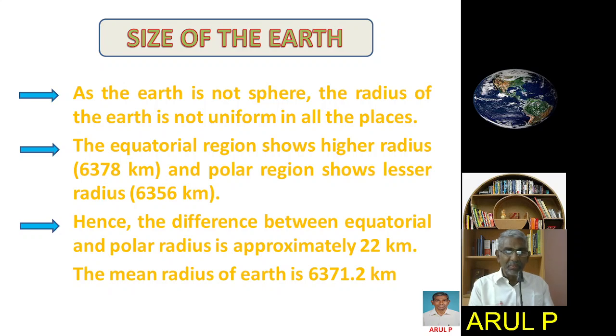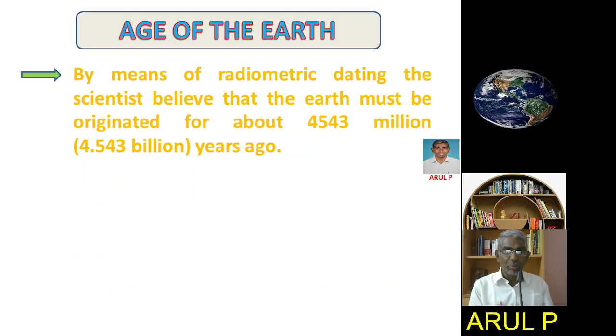Hence, the difference between equatorial and polar radius is approximately 22 km. The mean radius of the earth is 6,371.2 km.